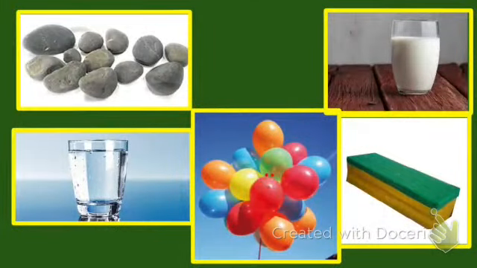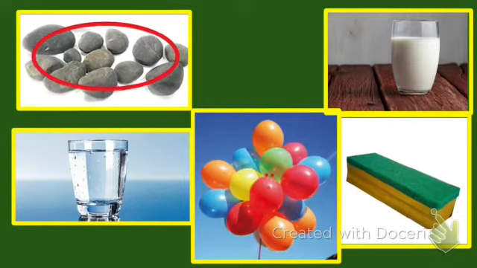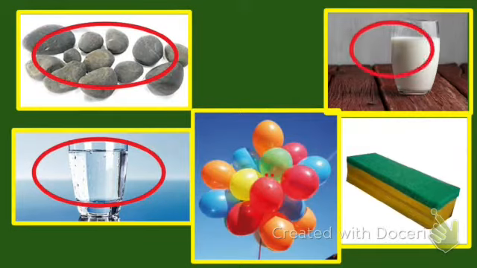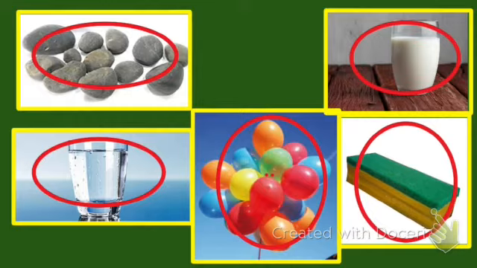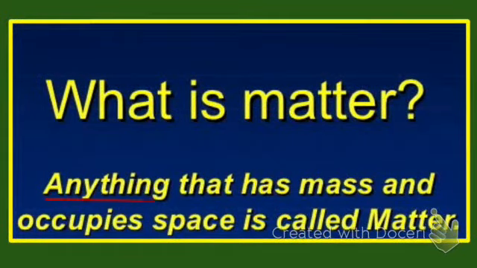We are surrounded by a number of things. For example, stone, water in a glass, milk in a glass, air filled in balloons, and duster. All these things have mass and occupy space. Anything that has mass and occupies space is called matter.